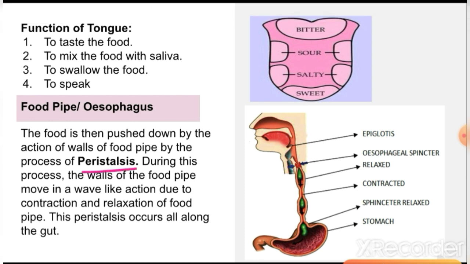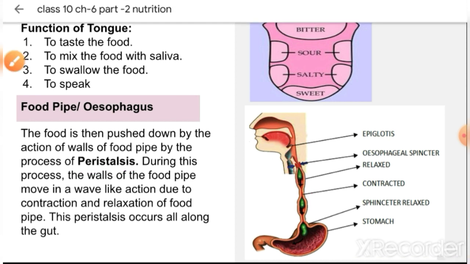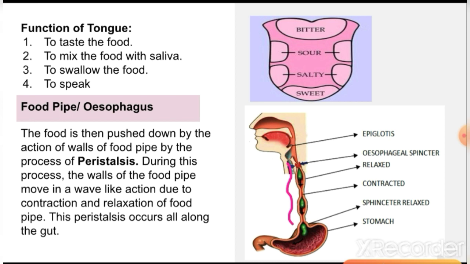What is peristalsis? When the food needs to be pushed down, these muscles contract and relax. Here you can see the muscle get contracted. Here you can see the point where the muscle gets relaxed. Here again the muscle gets contracted, and next to the contraction is the relaxation. By this contraction and relaxation, there is a wave-like motion of the food pipe, and this wave-like motion is known as peristalsis. By this wave-like motion only, the food gets pushed down into the stomach.